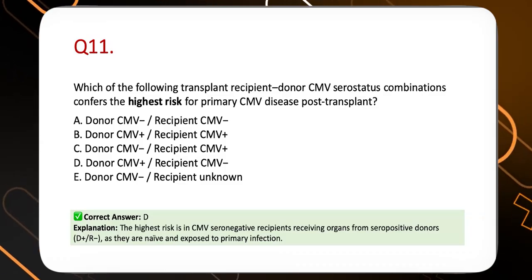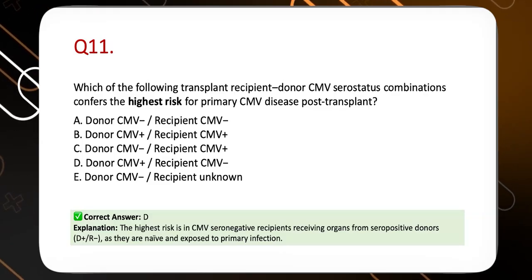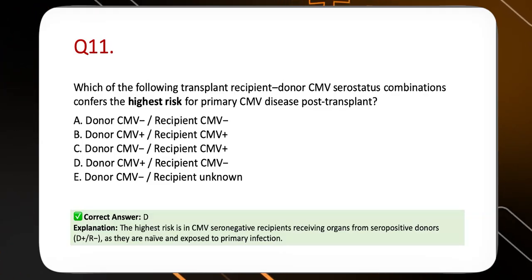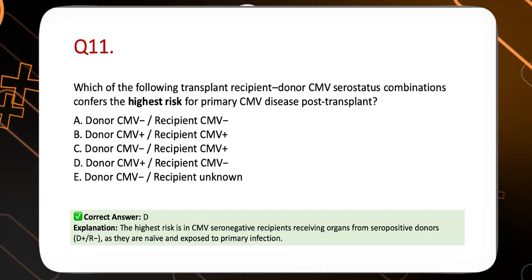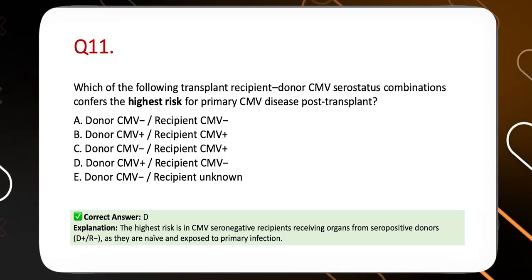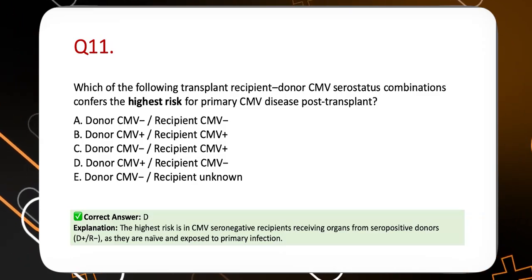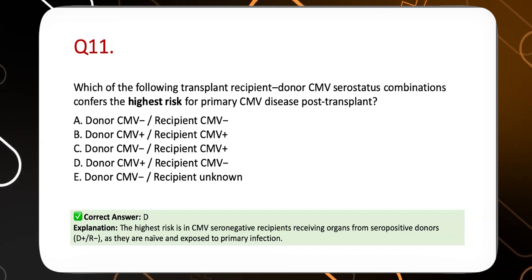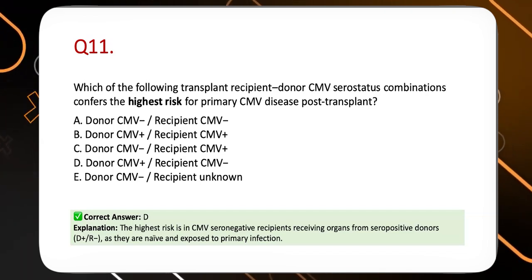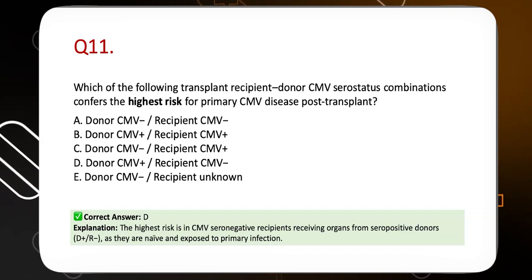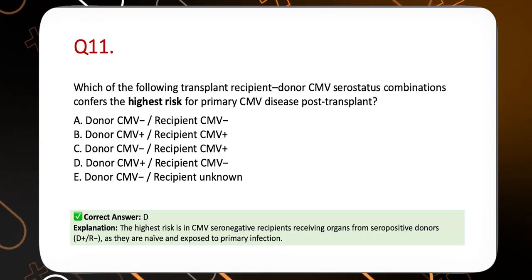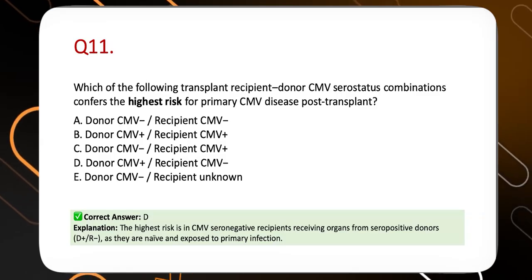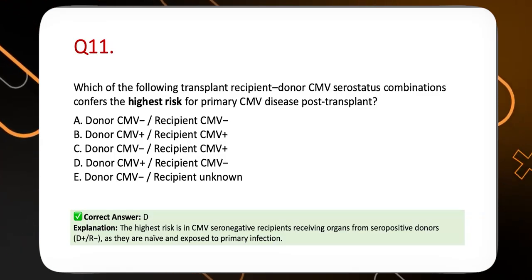Anybody who has D plus and R minus means the donor is CMV positive and the recipient is CMV negative. That means there's the highest risk of transmission from the donor to the recipient. So this kind of patient should always receive CMV prophylaxis. CMV prophylaxis is not the rule for liver transplant recipients in general, but anybody who has a donor CMV positive and recipient CMV negative has to be provided CMV prophylaxis, because they're at highest risk of transmission. It's called donor-derived CMV infection.